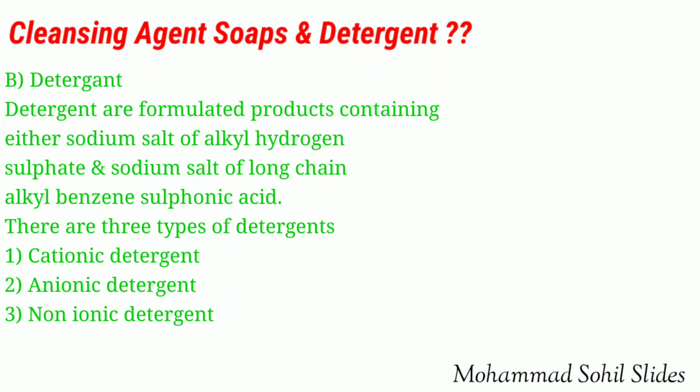Then second type, that is anionic detergent. Anionic detergents are sodium salts of sulfonated long chain alcohols or hydrocarbons. They are prepared from long chain hydrocarbons or alcohol by treating with concentrated H2SO4 and then neutralizing by NaOH. In anionic detergent, the anionic part of the molecule helps in cleansing action. Example: sodium dodecyl benzene sulfonate. Anionic detergent is used in toothpaste and in household work.